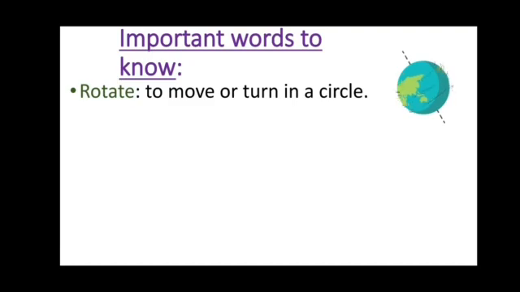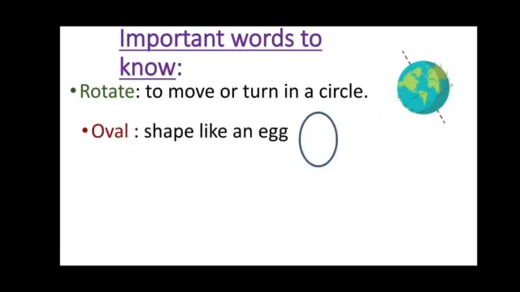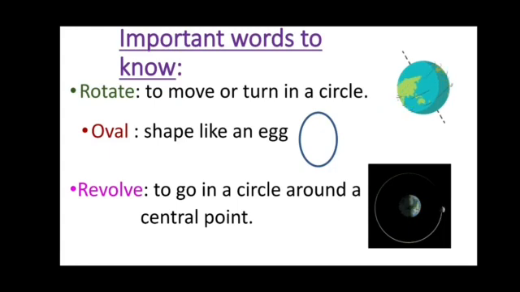The first one is rotate, to move or turn in a circle. Then we have oval, shaped like an egg. Then we have the next one, that is revolve, to go in a circle around a central point. These are important words you should know, because we are going to use them further: rotate, oval, revolve. We are going to start the topic.